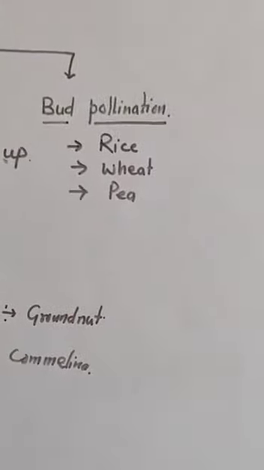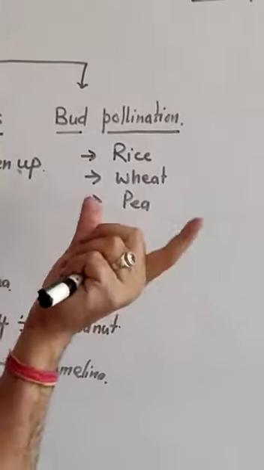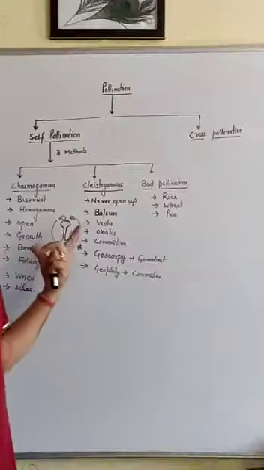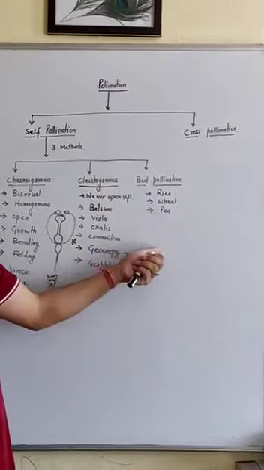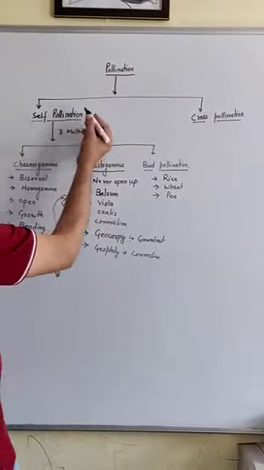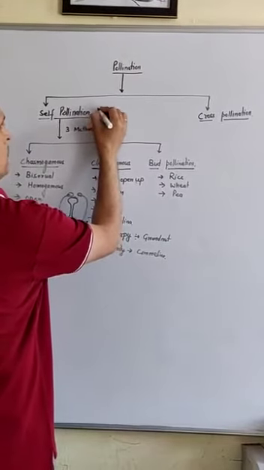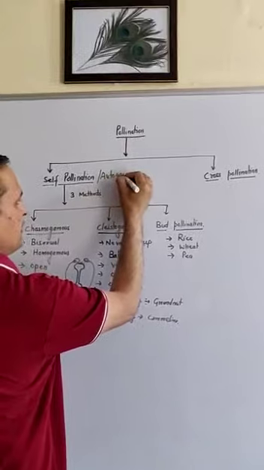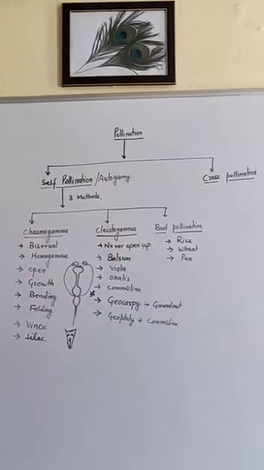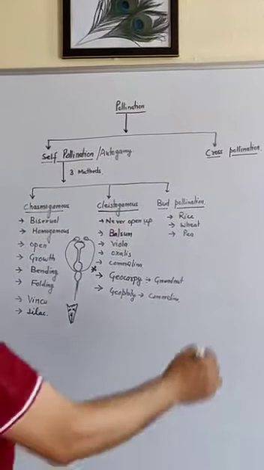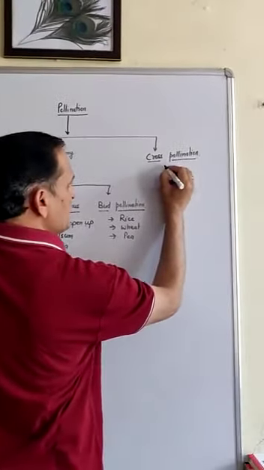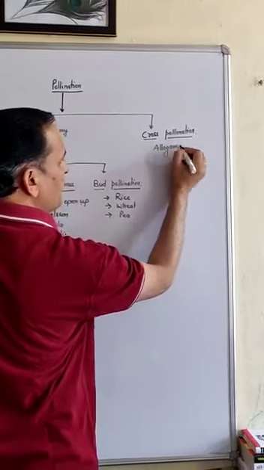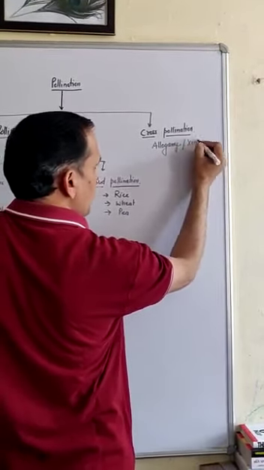In these plants, before the bud opens, the anther and the stigma mature, so there are chances of self-pollination. Self-pollination is also called autogamy. And cross pollination is also called allogamy, or second name, xenogamy.